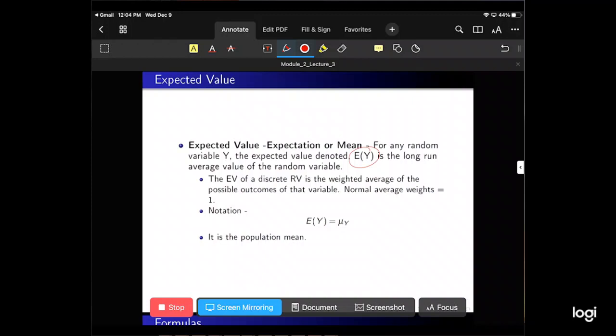The notation is the expected value of y is equal to mu y. This little term here is mu y. This is the population mean. So this means that if we were able to take the average of the entire population, the expected value is what we would get.